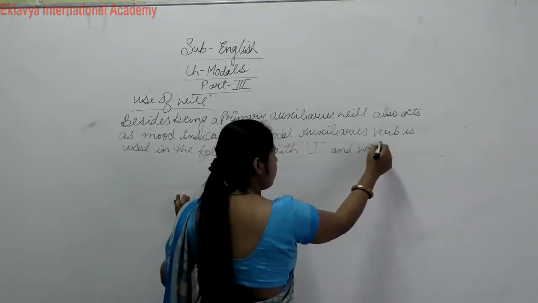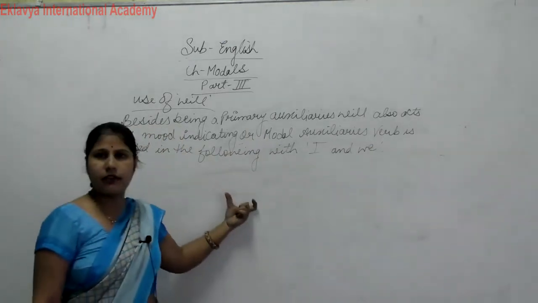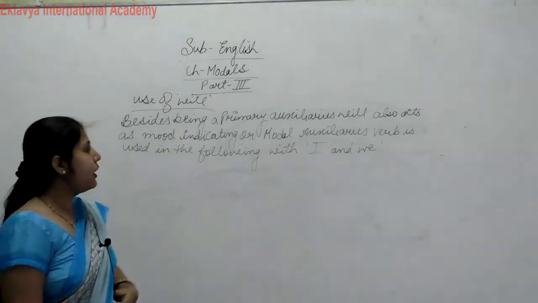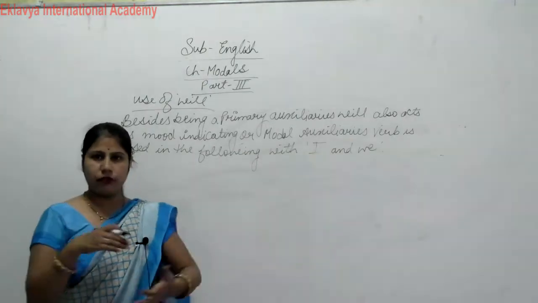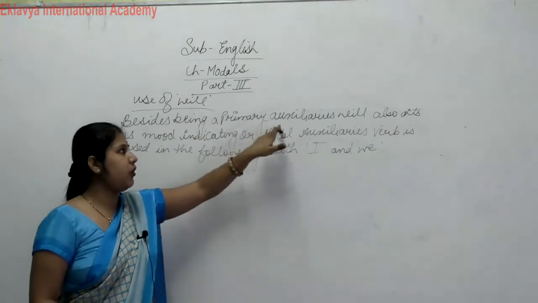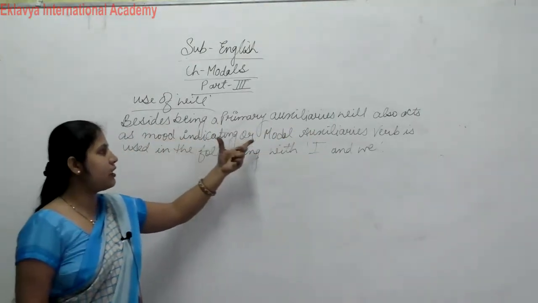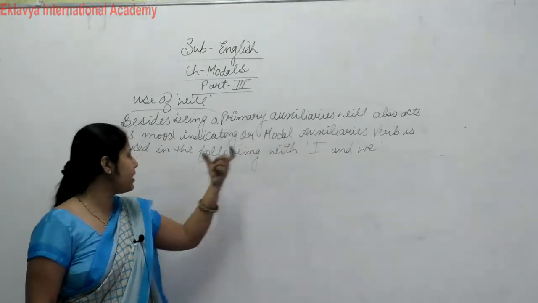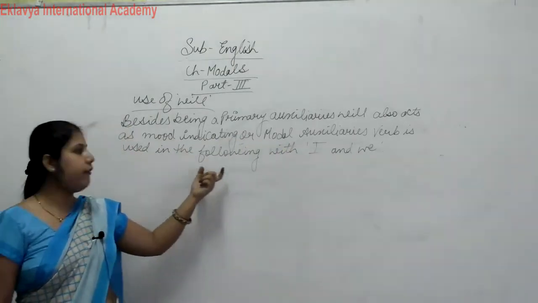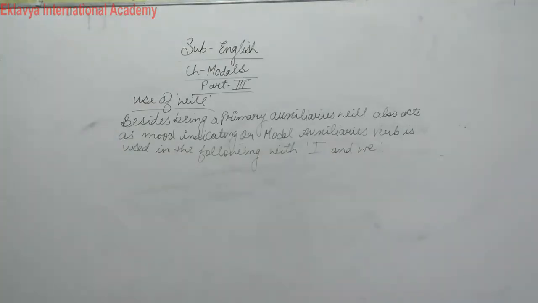In last class also I told you this, means in last class we discussed up to here. Okay. So what is the use of will? Besides being a primary auxiliary, will also acts as a mood indicating or modal auxiliary verb used in the following with I and we.